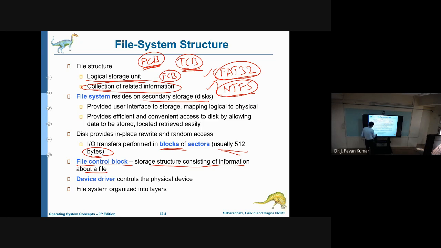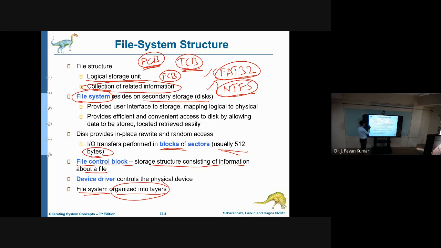Next, this file system will be organized into several levels. What is the use of a file system? It is used to access the files, whatever files we have in the hard disk. How we will be accessing them, for that there are some abstraction levels, which are maintained as layers.